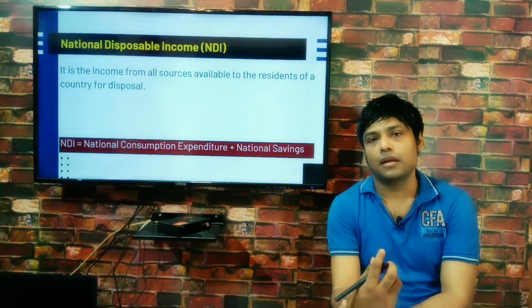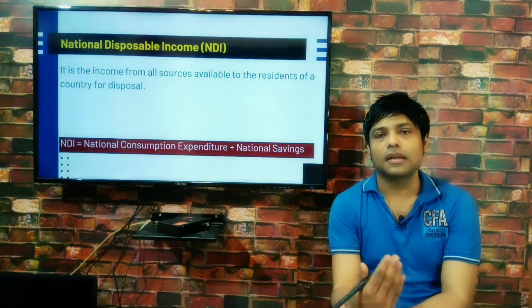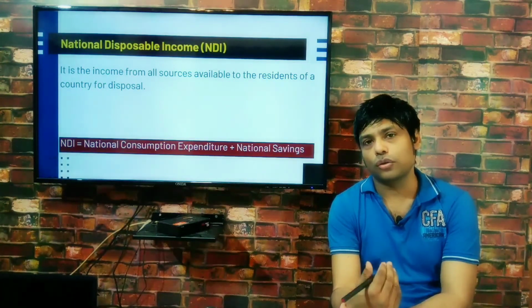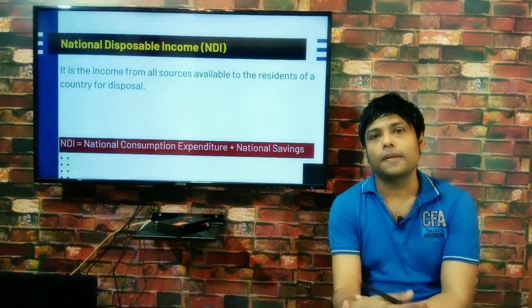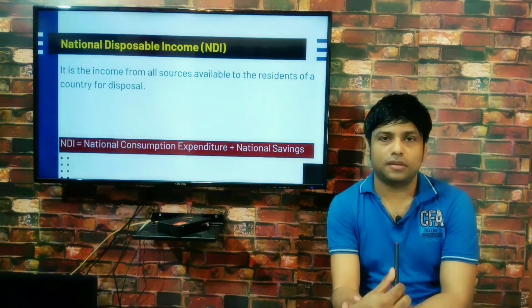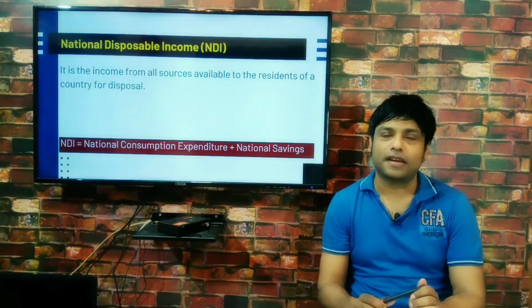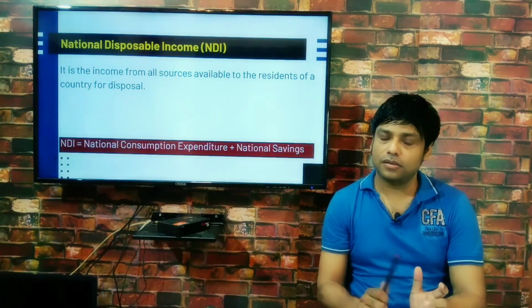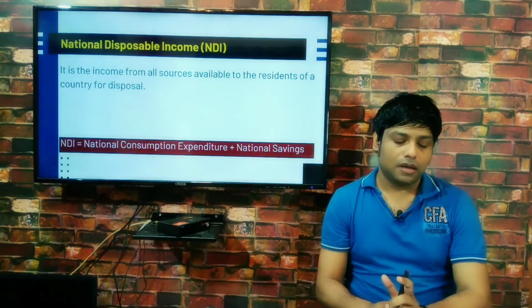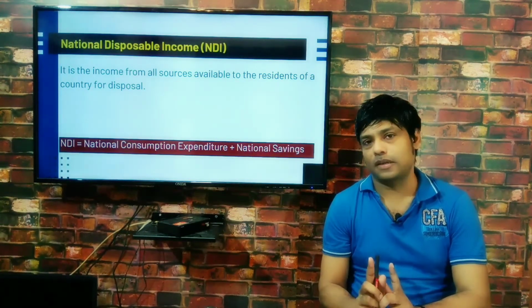Now what is national disposable income? NDI is the income from all sources available to the residents of a country for disposal. Basically, it includes both factor income and transfer income. It is also known as net national disposable income.